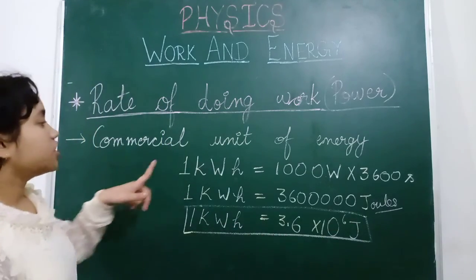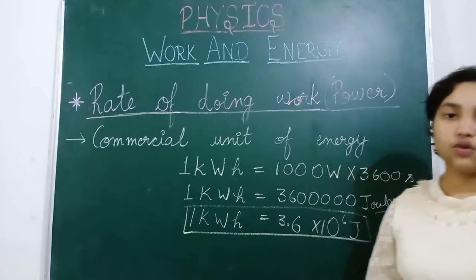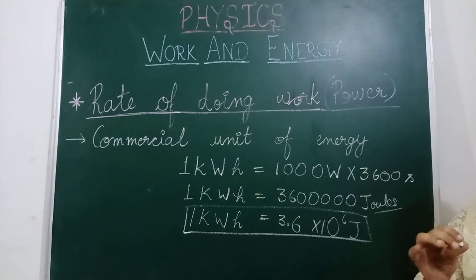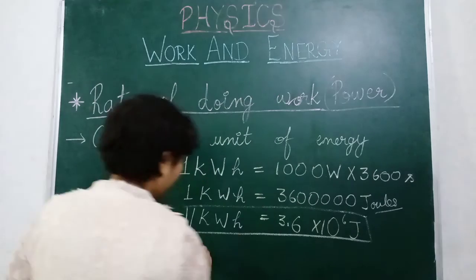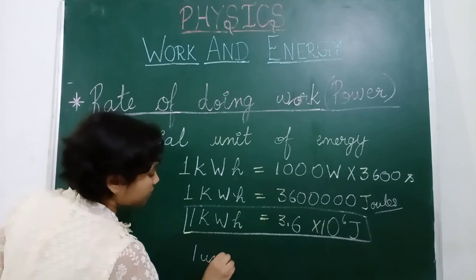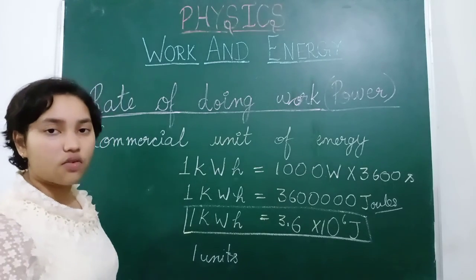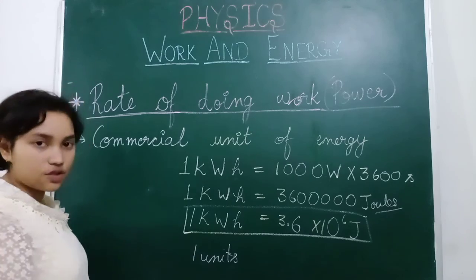So this is the commercial unit of energy, and for domestic use, industrial use and commercial use, we use the word units. Because we use 1 unit of energy, 1 unit of power is consumed.